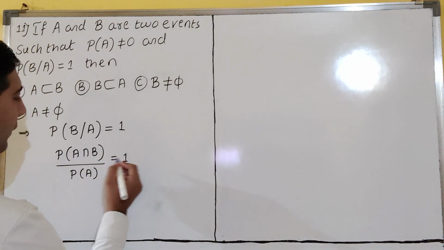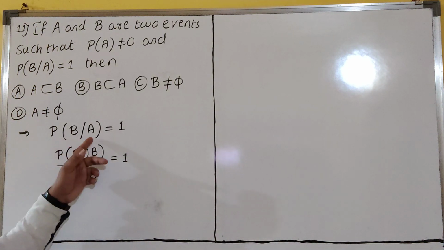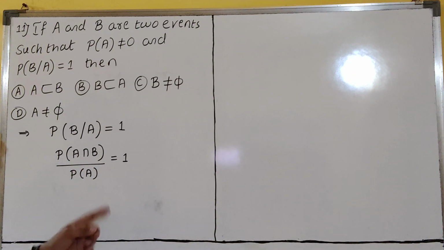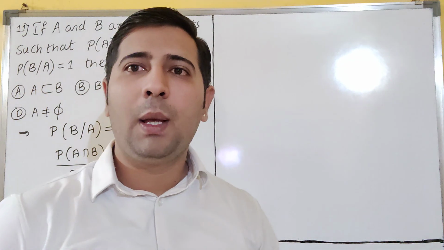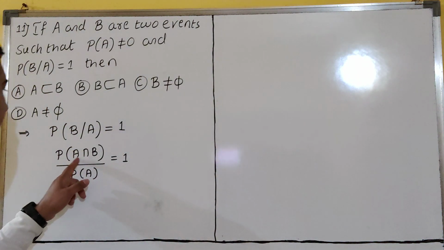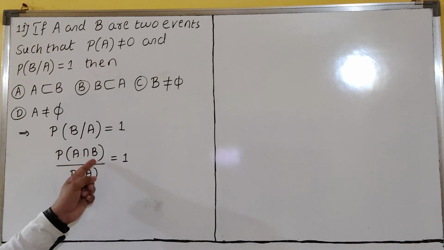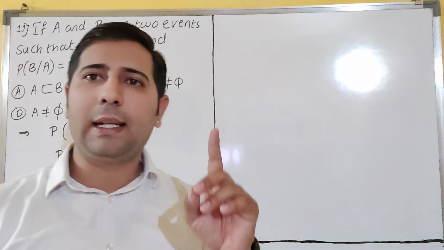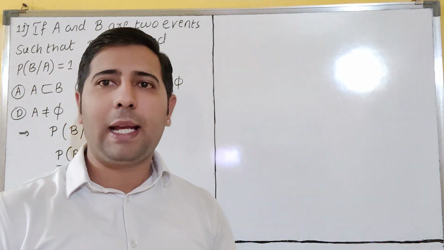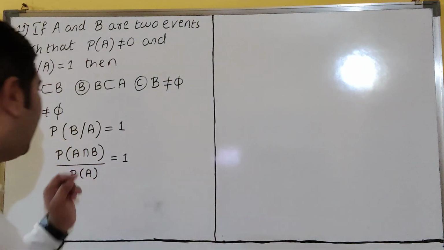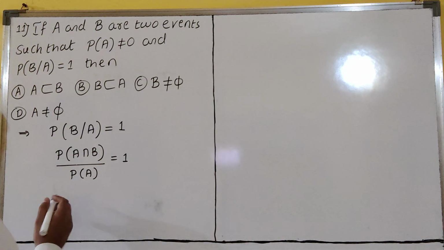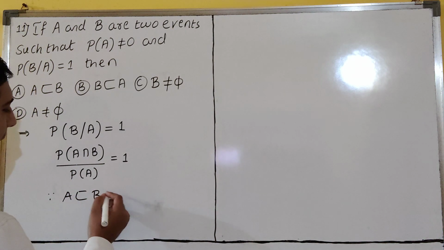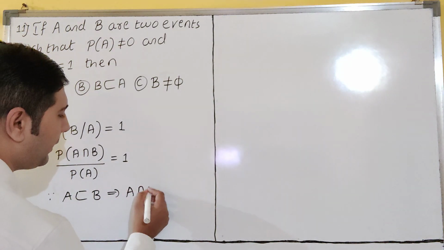Everyone knows this formula. In the last video we have discussed this. So the formula for P of B given A is P of A intersection B divided by P of A. So it should give the answer 1, which means P of A intersection B must be P of A, so P of A and P of A get cancelled and you will get the answer as 1. When will you get A intersection B as A? That only happens when A is a subset of B; then A intersection B is equal to A.